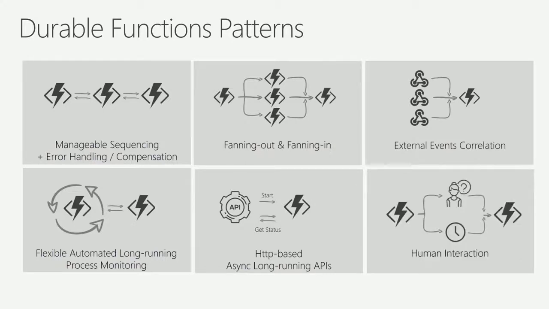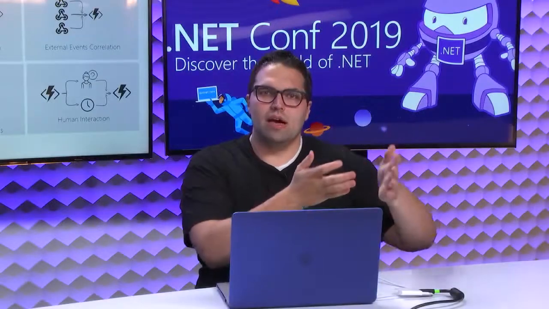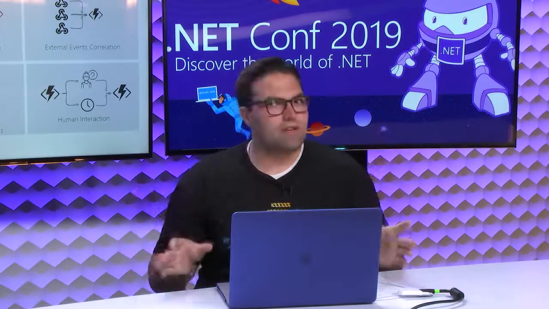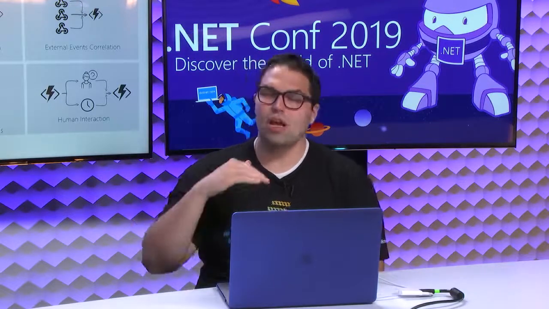And then finally, human interaction. Maybe I have an approval, right? I submit a document. I need to wait for Jeff to approve it. I need to wait for Seth to approve it. Once both of them have approved it, then submit it to the final result. So these are just a few of the patterns that are more stateful in nature, more long-running in nature, that if you're using just serverless out of the box or Azure Functions out of the box, it might be like, how do I solve these? And Durable makes it really trivial with just code samples and examples. And in fact, all of the patterns I've shown here, if you go to the Durable function documentation, which I'll link to at the end of the presentation, we have code samples and examples for doing all of these.